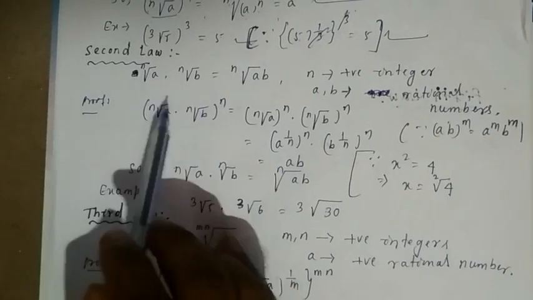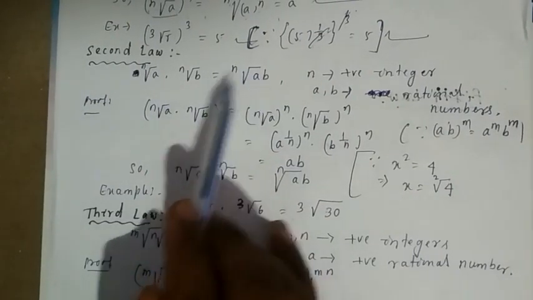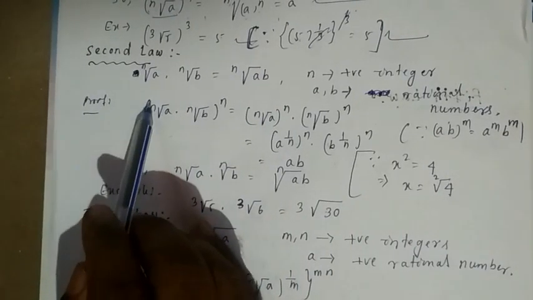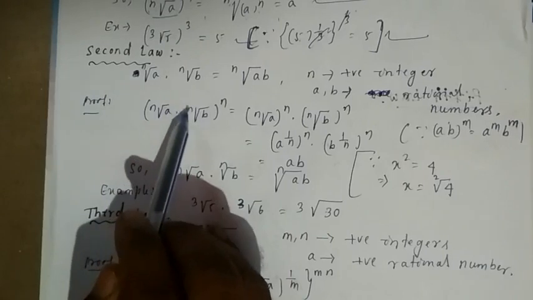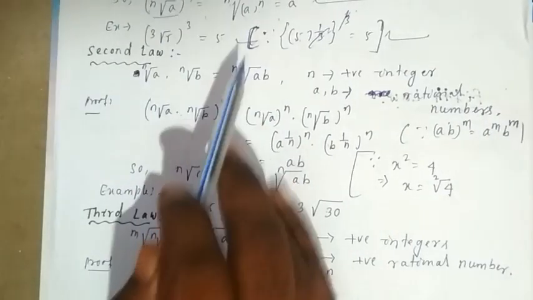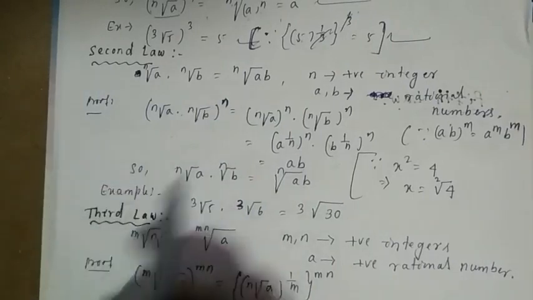So how to prove? Listen here. In the proof, on the right hand side, the nth root is there. So while solving from the left hand side, I will take the nth root of a into the nth root of b whole to the power of n. As the nth root is asked, I will take whole to the power of n.